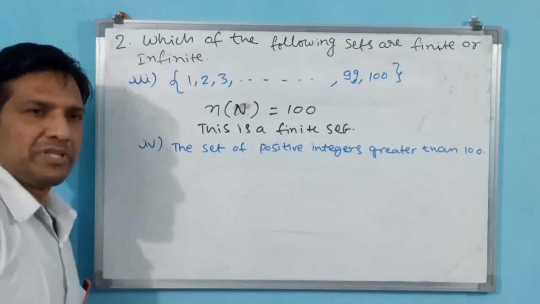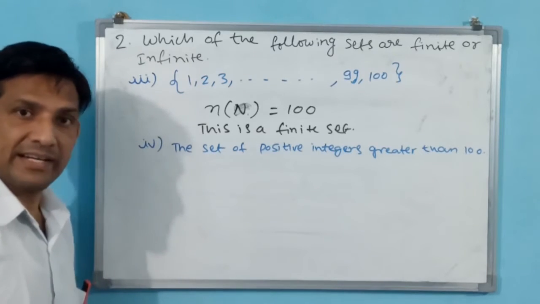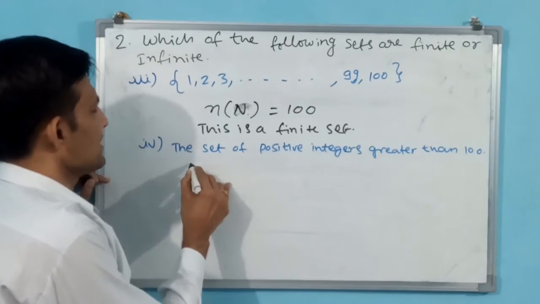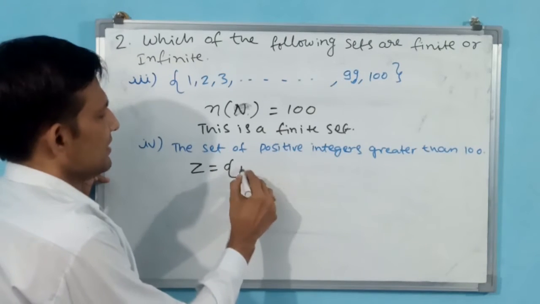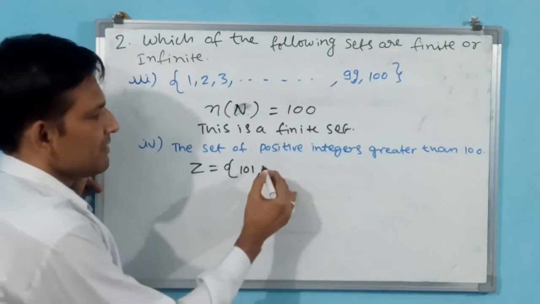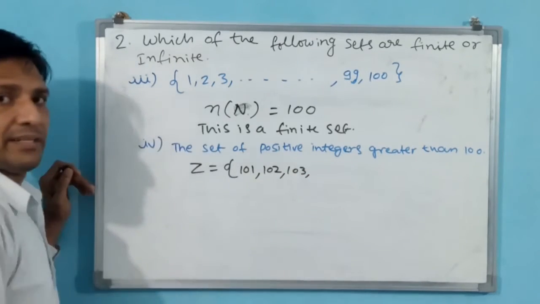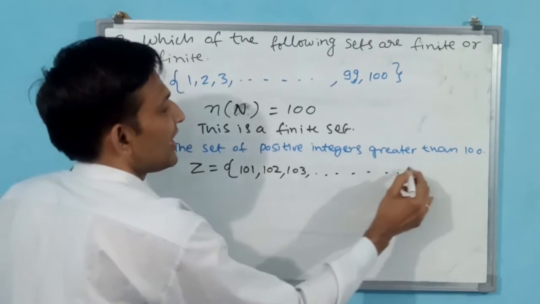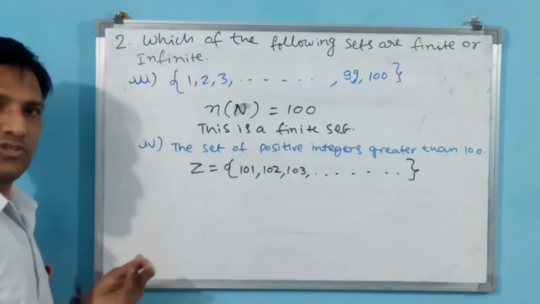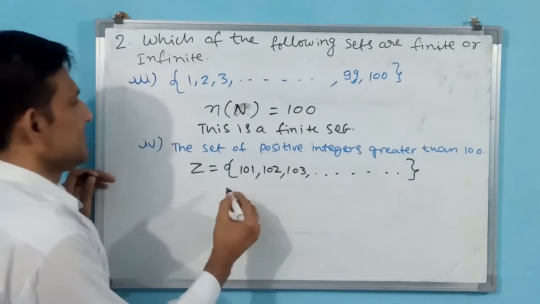Positive integers should be there, but greater than 100. What are all there? Positive integers. I take integers Z. Say 101 is greater than 100, 102, 103. But is there any limit? Naturally, this is an infinite set.